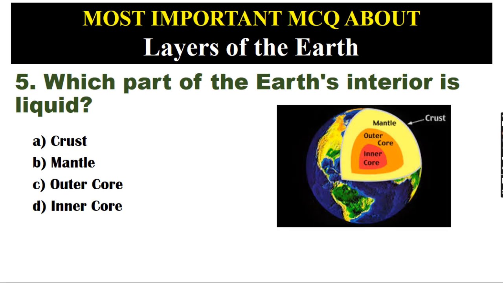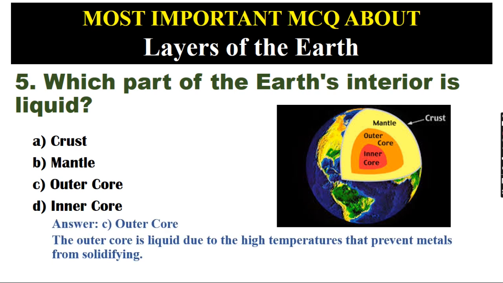Which part of the Earth's interior is liquid? A. Crust. B. Mantle. C. Outer core. D. Inner core. Answer: C. Outer core. The outer core is liquid due to the high temperatures that prevent metals from solidifying.